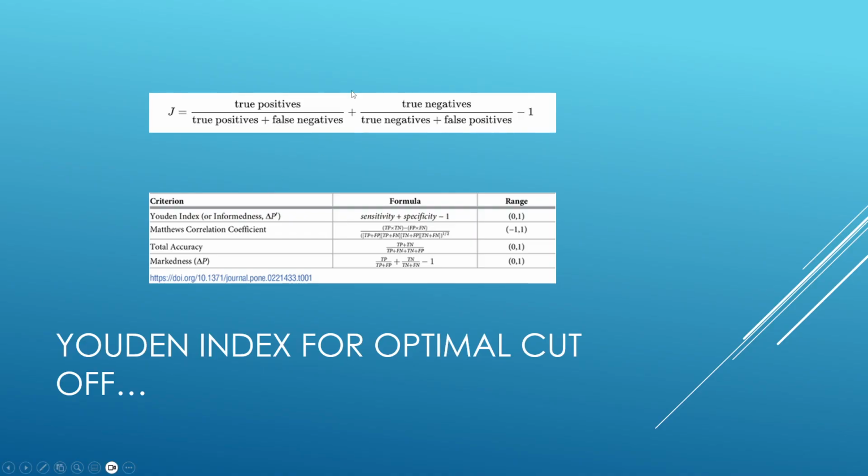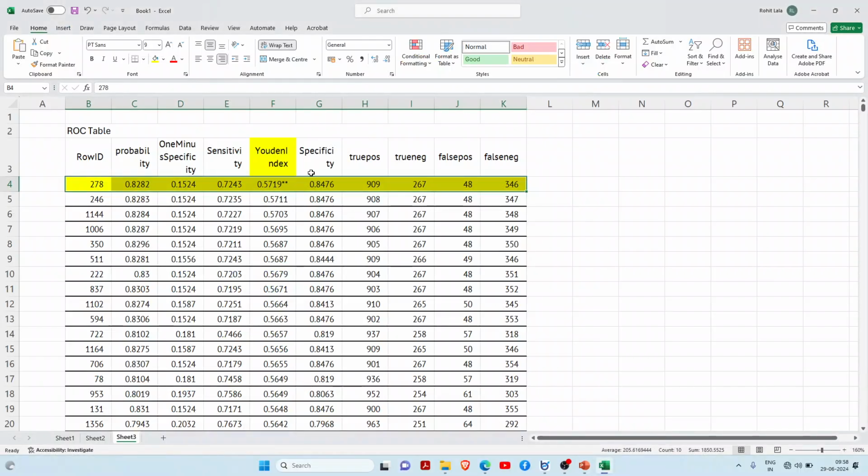This is Youden's index, where they take true positive divided by true positive plus false negative, plus true negative divided by true negative plus false positive, whole minus 1. This way you can get the optimal cutoff. It's a formula-based thing, but always remember, when you arrange it, it should be from maximum to minimum. So you will find this star also. So this is the best cutoff point.